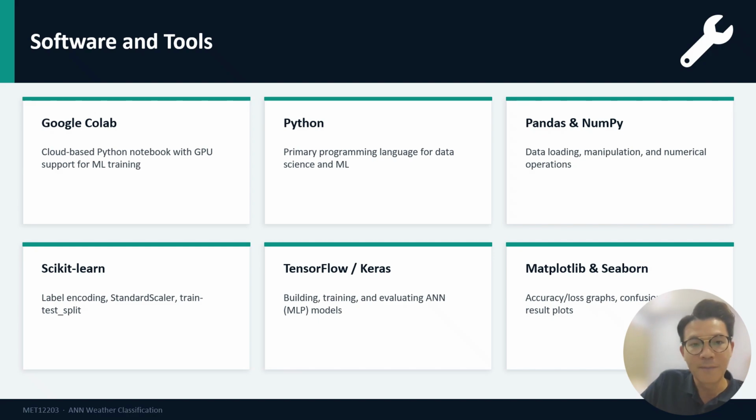Scikit-learn for label encoding, feature scaling with standard scaler, and the train test split function. TensorFlow and Keras for building and training the ANN model, and Matplotlib and Seaborn for plotting our results, including accuracy and loss graphs, confusion matrices, and predicted versus actual output graphs.